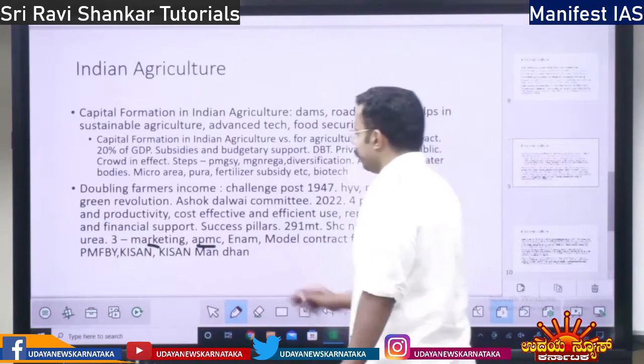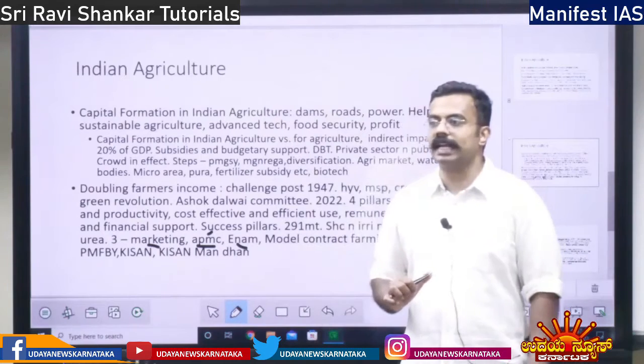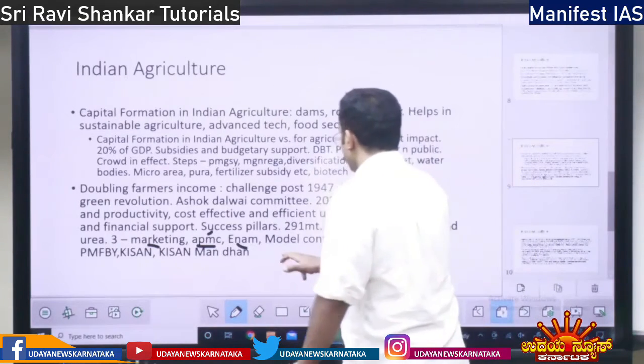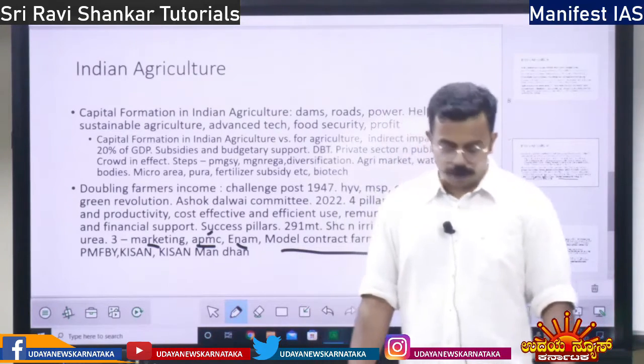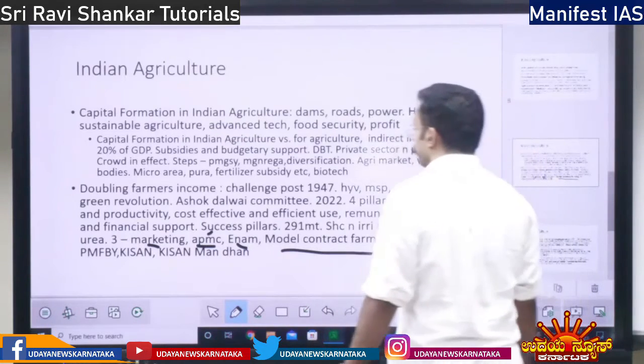So APMC we have increased. APMC is there. The National Agricultural Market is there in order to provide remunerative price. Then you also have the Niti Aayog Model Contract Farming Act, which will also provide remunerative pricing.